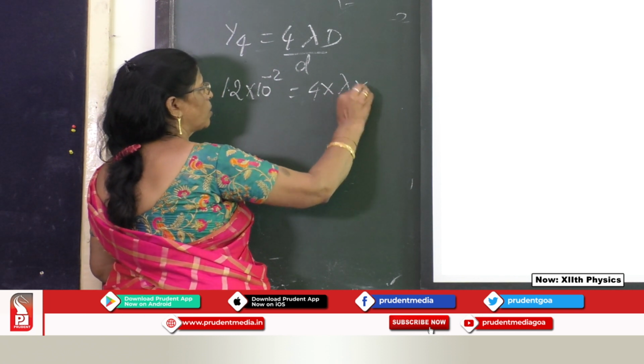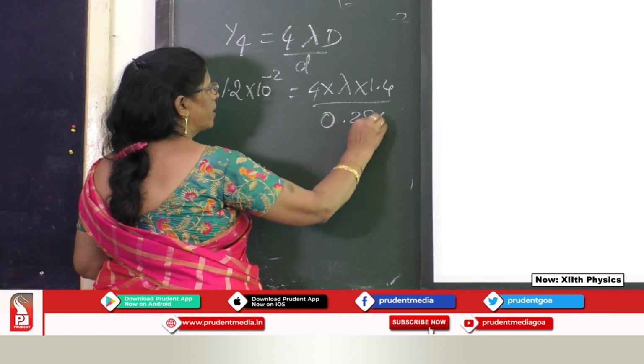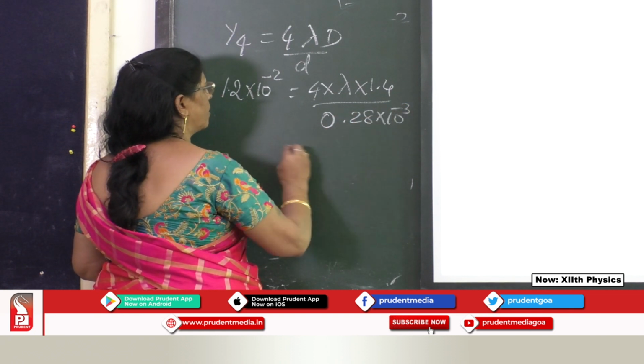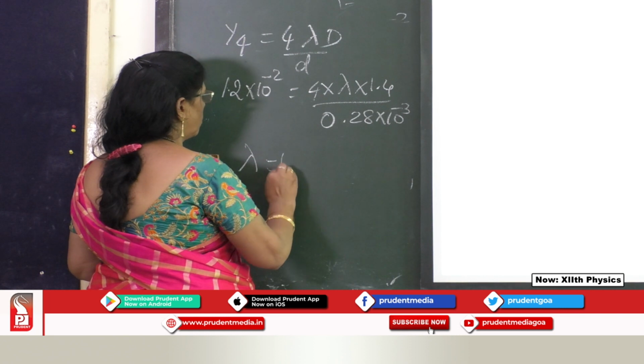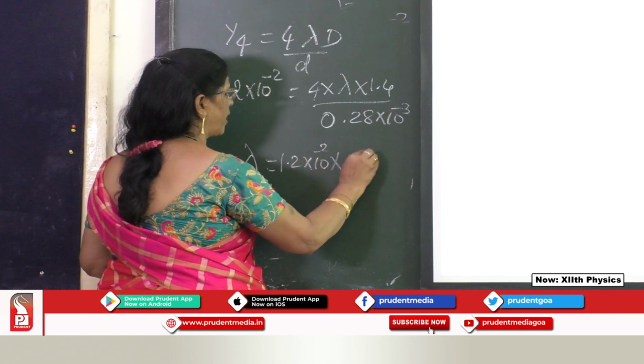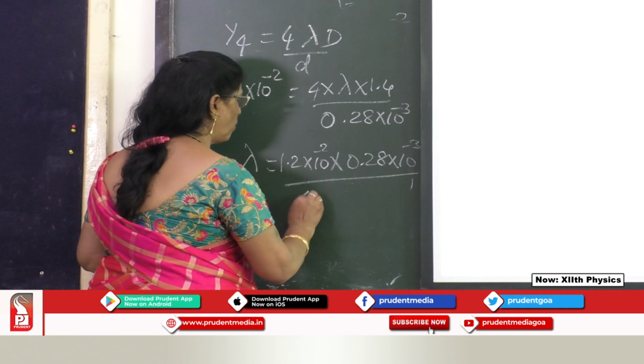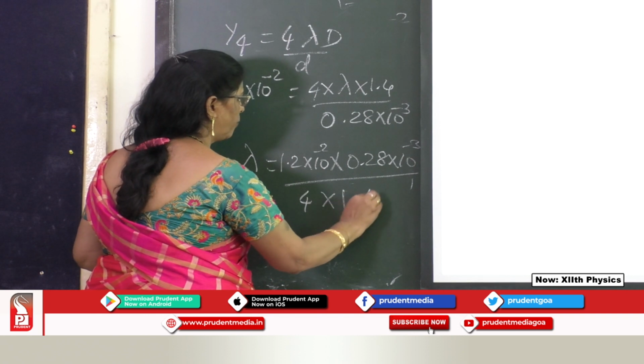Capital D is given as 1.4, small d is given as 0.28 into 10 raised to minus 3. So what is the value for lambda? 1.2 into 10 raised to minus 2 into 0.28 into 10 raised to minus 3 upon 4 into 1.4.